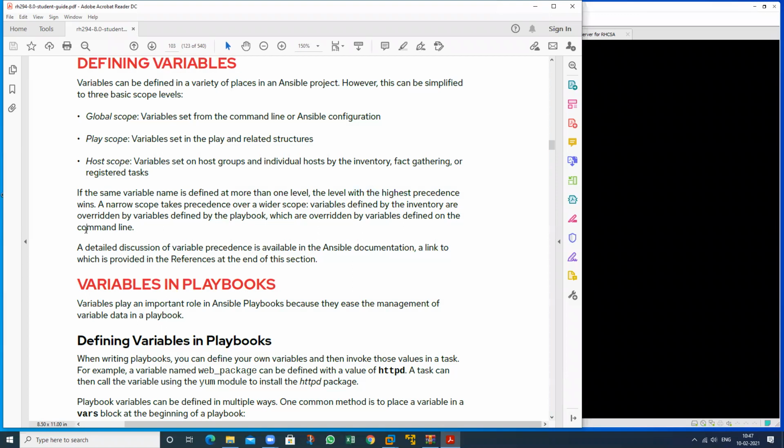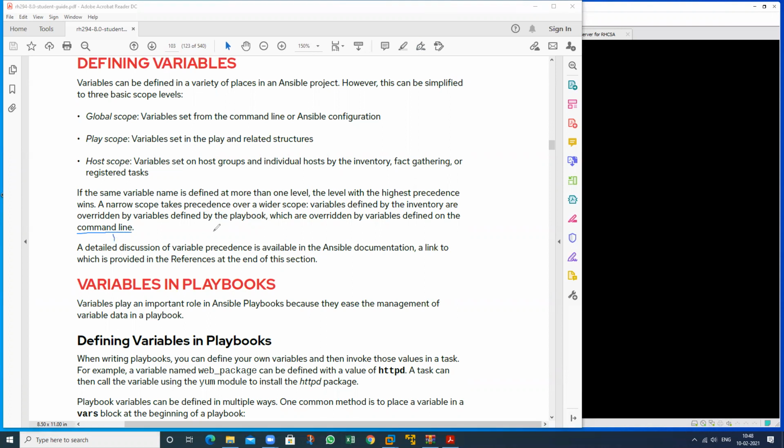So the command line takes first preference, then the playbook takes second preference, and the last one is the inventory level variable. So what is the first preference? The command line.